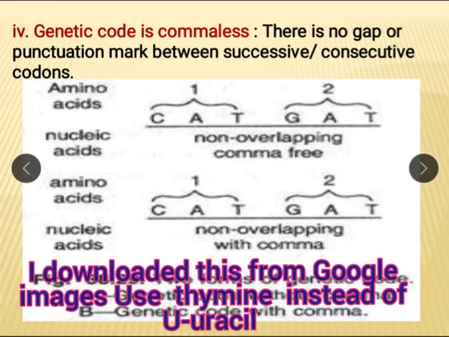Why? There is no gap or punctuation or any nitrogen base left in between these 2 codons as a gap or punctuation. So 6 nitrogen bases represent only 2 codons, not less than that.